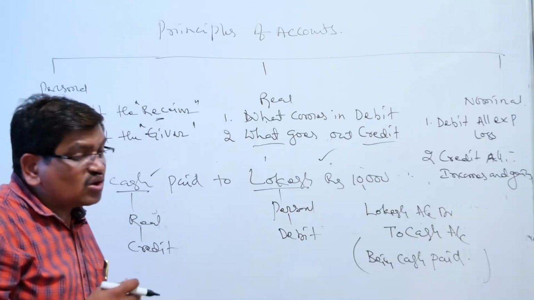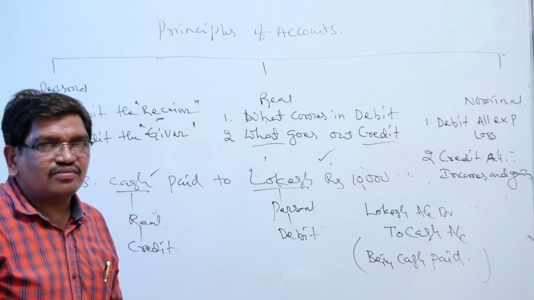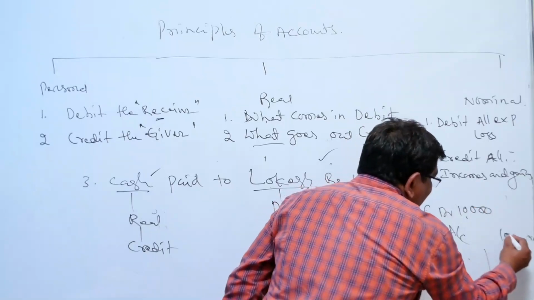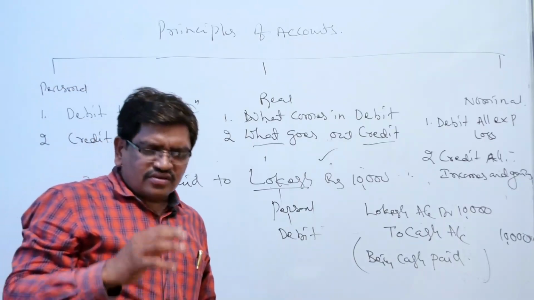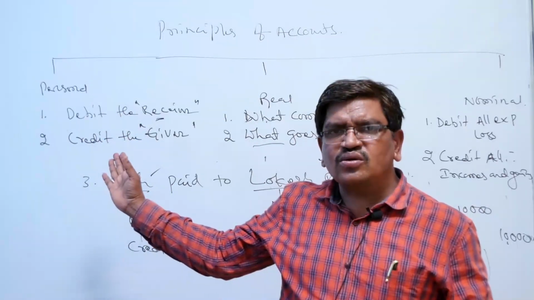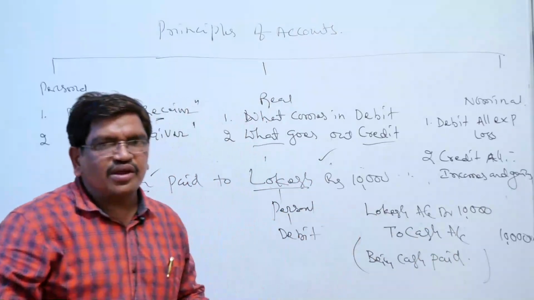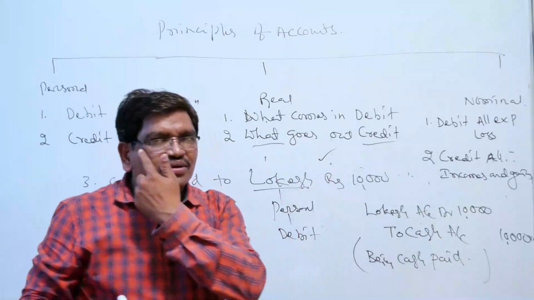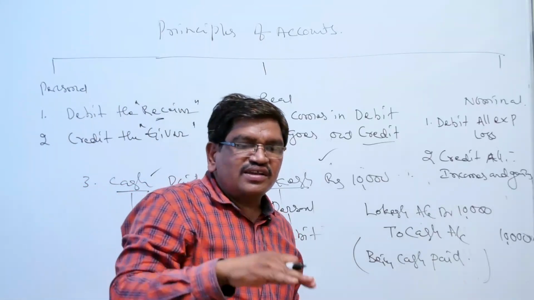Being cash paid to Lokesh is also correct, but it is very lengthy and a time wasting process. Being cash paid, and write the amount, related to the debit 10,000 and related to the credit 10,000. Like this we can prepare a number of entries very easily if you remember these principles. Personal account, debit the receiver, credit the giver. Real account, what comes in debit and what goes out credit. Then nominal account, debit all the expenses, losses, and credit all the incomes, gains.